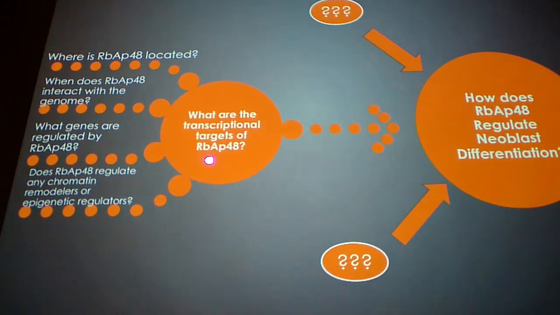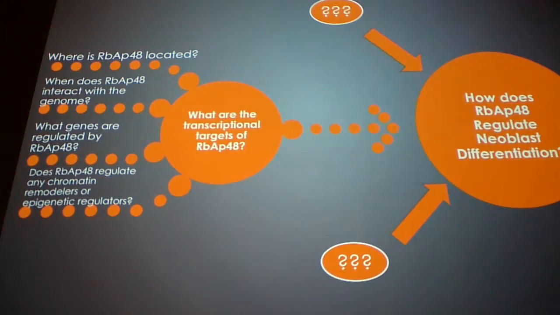And in order to answer this question, we need to first answer these specific questions. So first, we need to figure out where RBAP48 is located. We need to know where it is so that we can conduct our experiments on those specific cells and at the specific location in the cell. We need to know when it interacts with the genome.